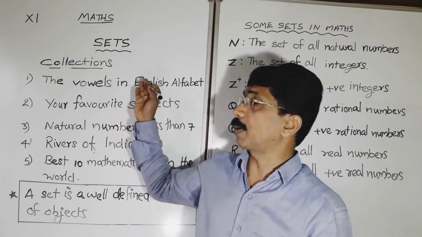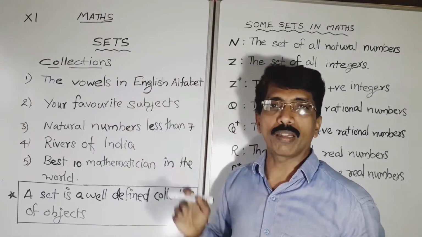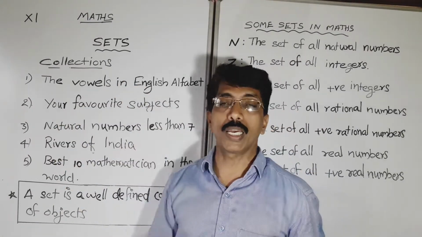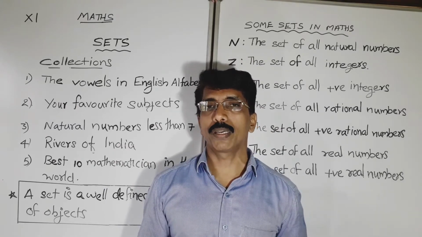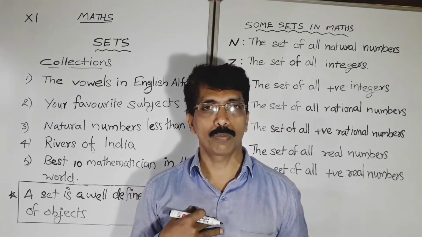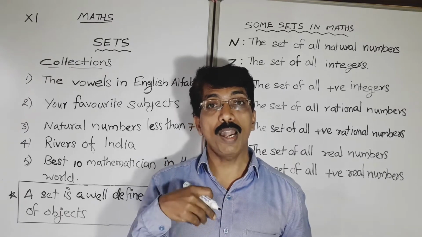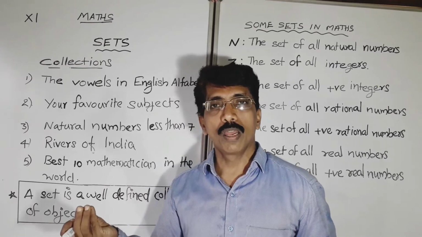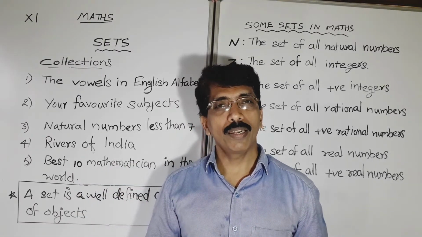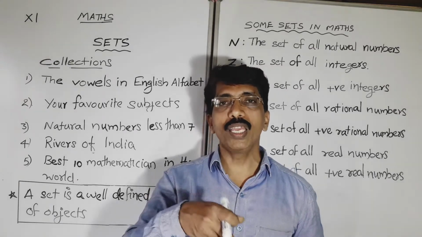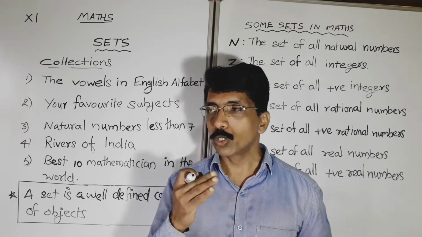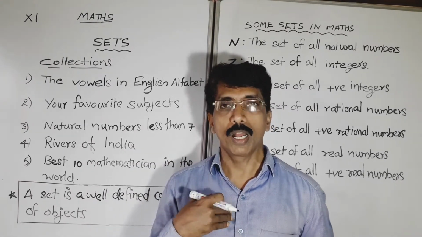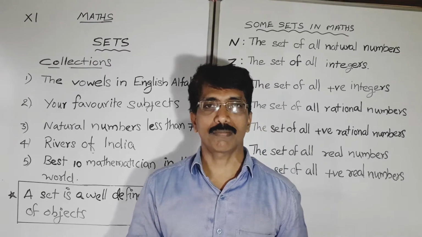Here I have given some collections. Whether they are sets or not, we can think of. First one, the vowels in English alphabet. You consider the vowels in English alphabet. What are the vowels in English alphabet? All of you know that A, E, I, O, U. Is it a well defined collection? Yes, it is well defined because when you consider F, it is not an element in that collection. If I ask about E, you can say that E is an element. E belongs to that collection. So a particular object if you take, you can say that whether it belongs to or does not belong to that collection. So it is a well defined collection, so it is a set.